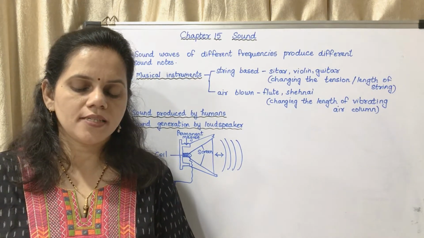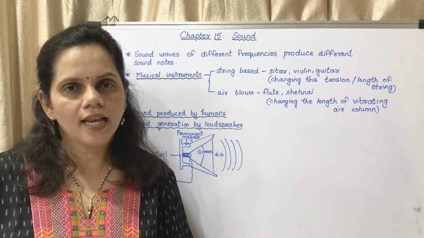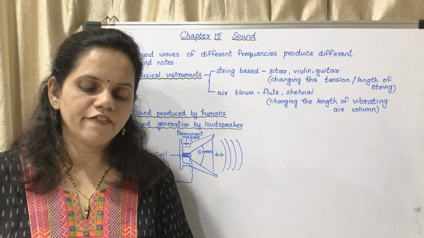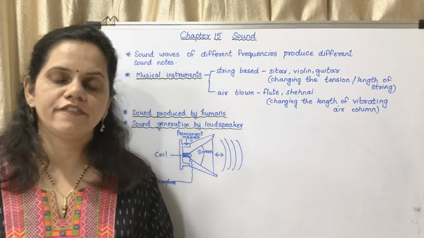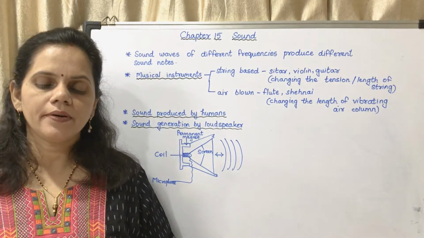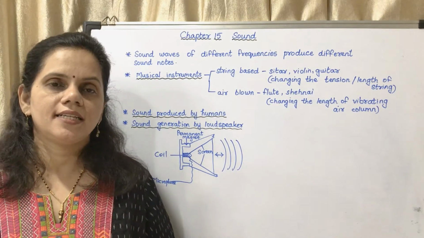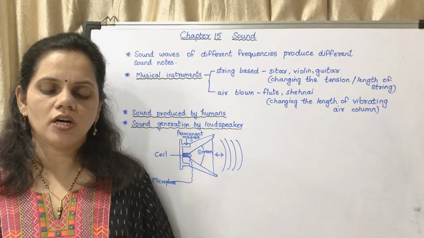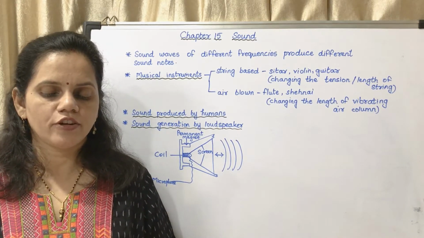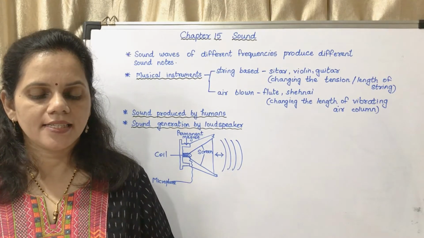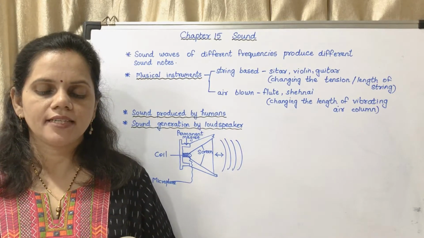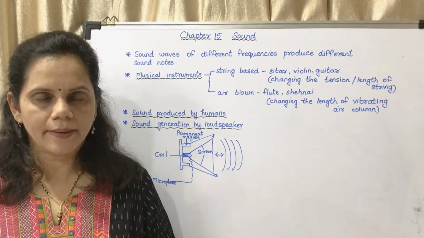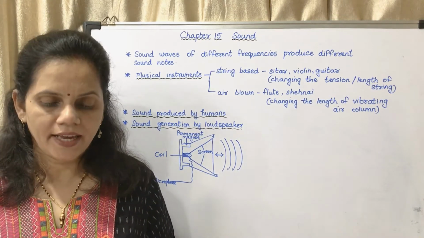In humans, sound is produced in the larynx. While swallowing food, we can feel with our finger a hard bump that seems to move. This is nothing but the larynx. Two vocal cords are stretched across the voice box or larynx in such a way that it leaves a narrow slit between them for passage of air.